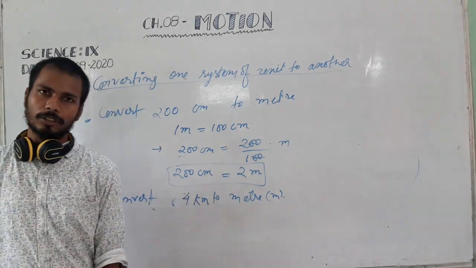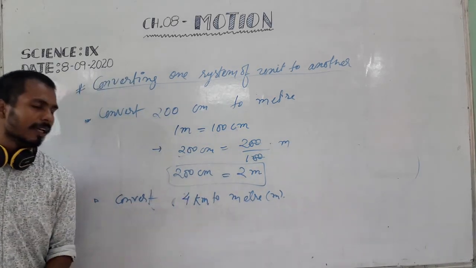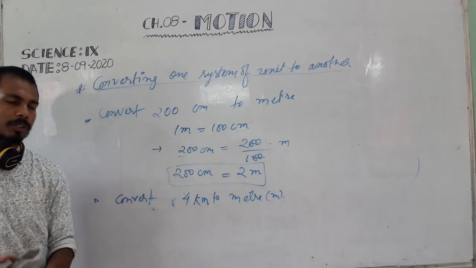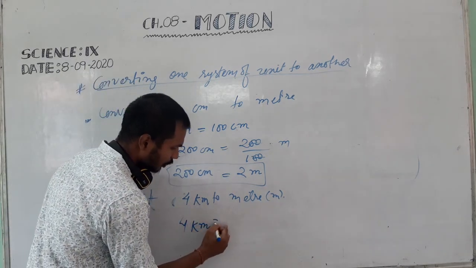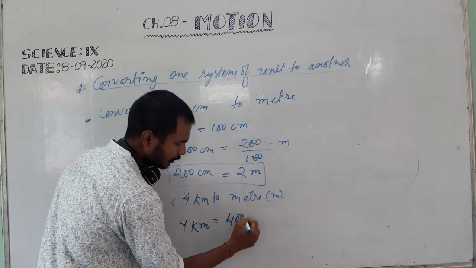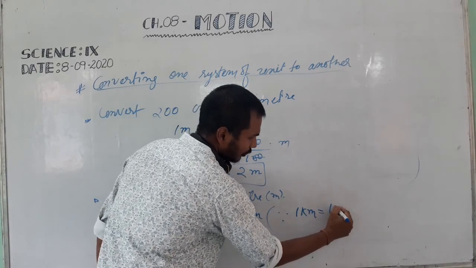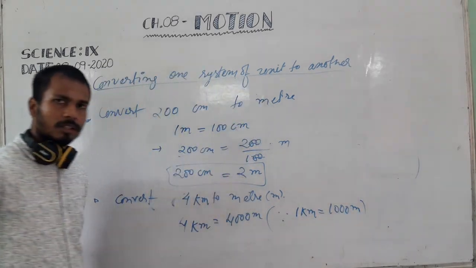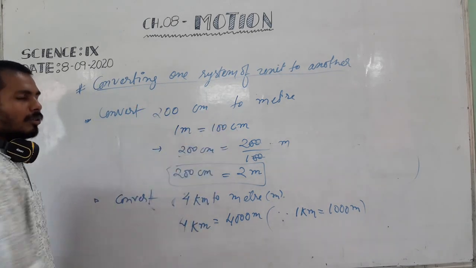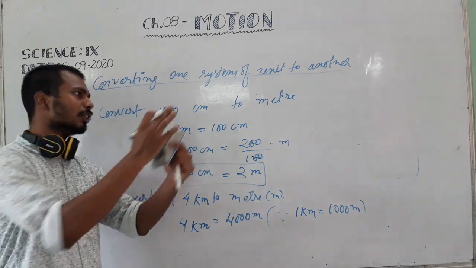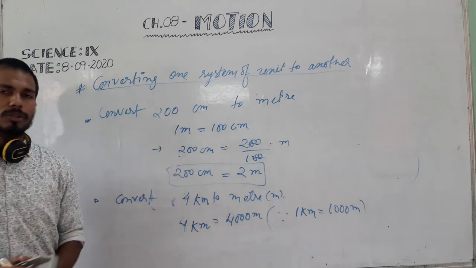Because meter is the SI unit of length, the standard unit for the measurement of length. So 4 kilometer is equal to 4000 meter, because 1 kilometer is equal to 1000 meter. Every time you have to convert any length into meter, if it is not given in meter. If it is given in meter, then there is no need of converting it.